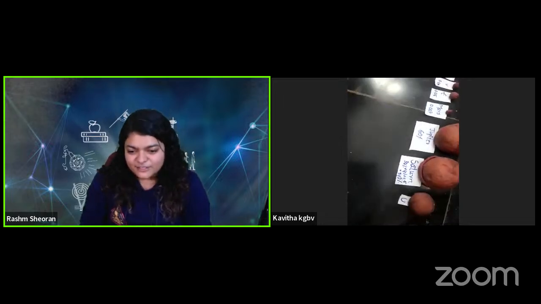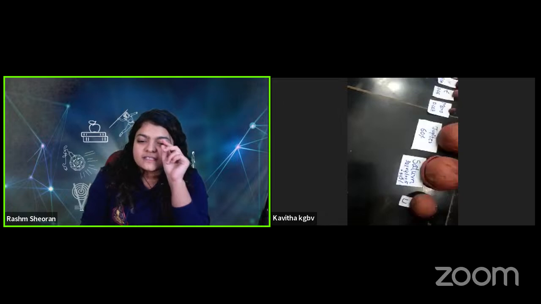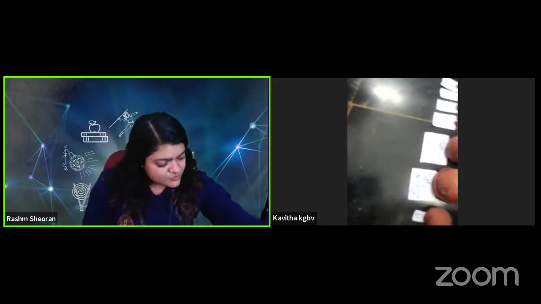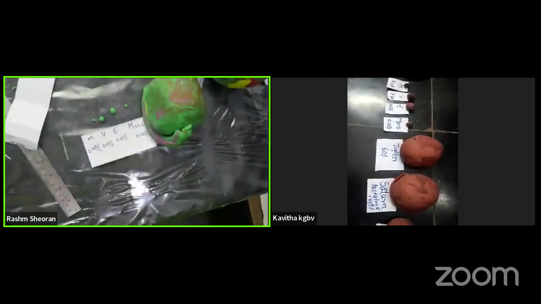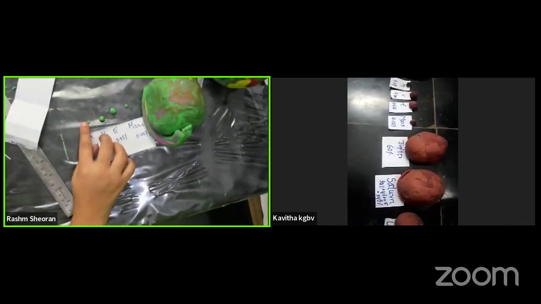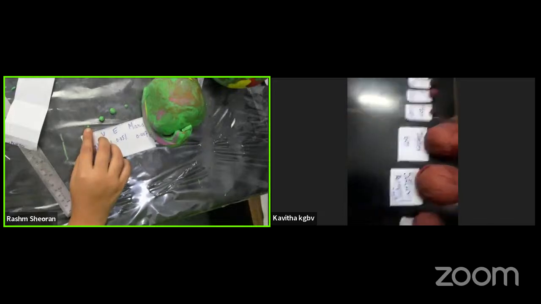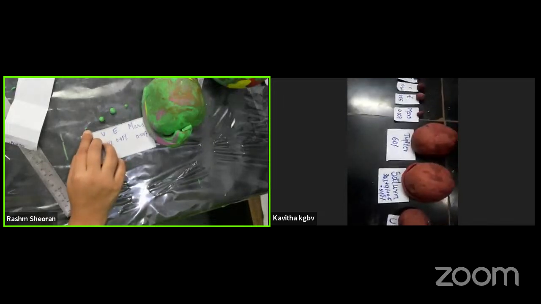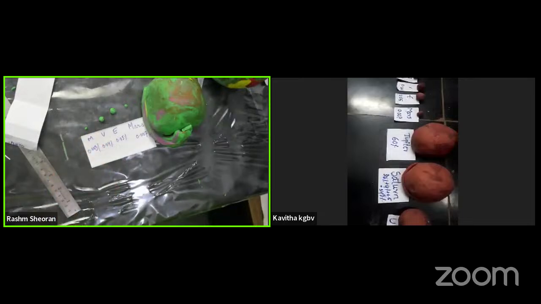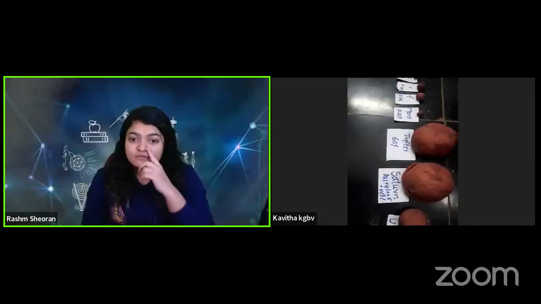Because what happens? Pluto is so small. So for example, if I show you my screen, my planet, this is my Mercury. You can see how small Mercury is when I was using 2 kg clay. If I want to make Pluto, Pluto is even smaller than Mercury. And it is so small, it is very hard to show.